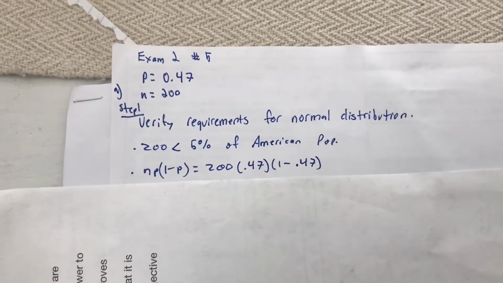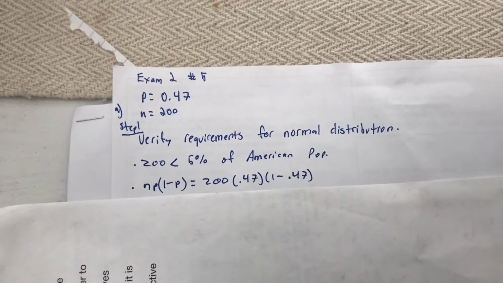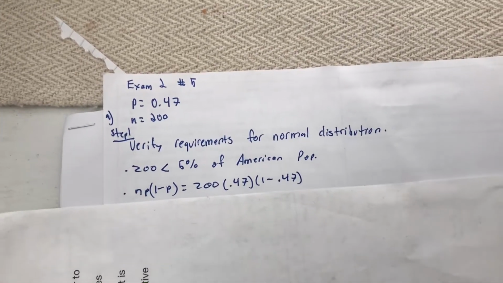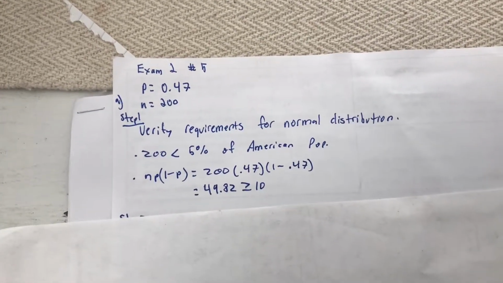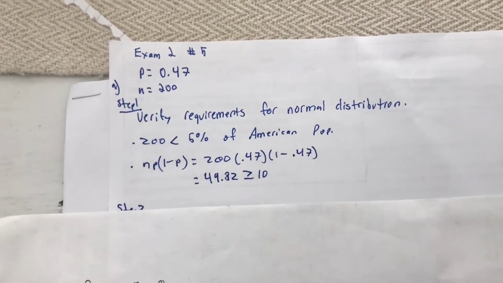The next thing we have to do is use our formula n p (1 minus p). When we plug that in, we get 200 times 0.47 times (1 minus 0.47), and that equals 49.82, which is greater than or equal to 10.